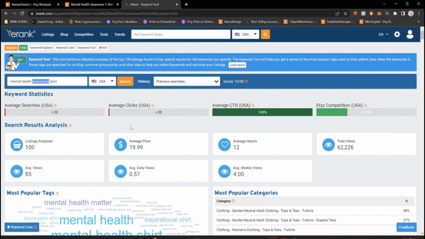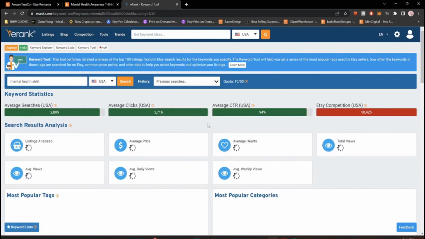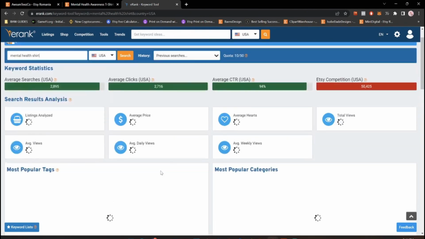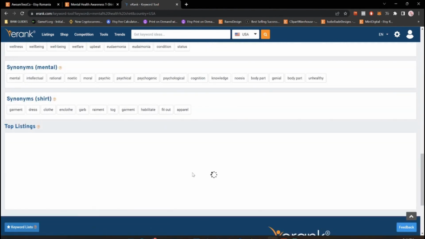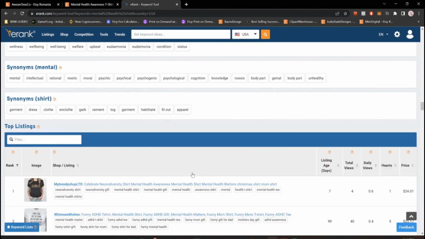But if we delete the awareness keyword, you will see that this has traffic. So that was more specific with the awareness included. So now you can see that we have a lot of traffic and a lot of competition as well. So I can just type mental health shirt. We will go all the way to the bottom. I'll just let it load. I'll just wait a bit.